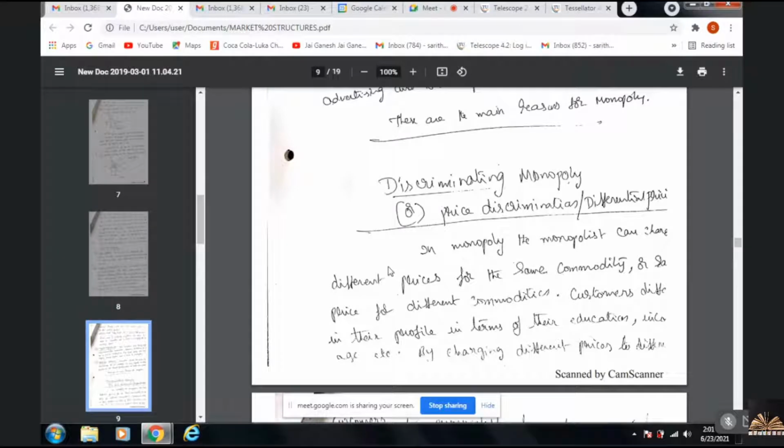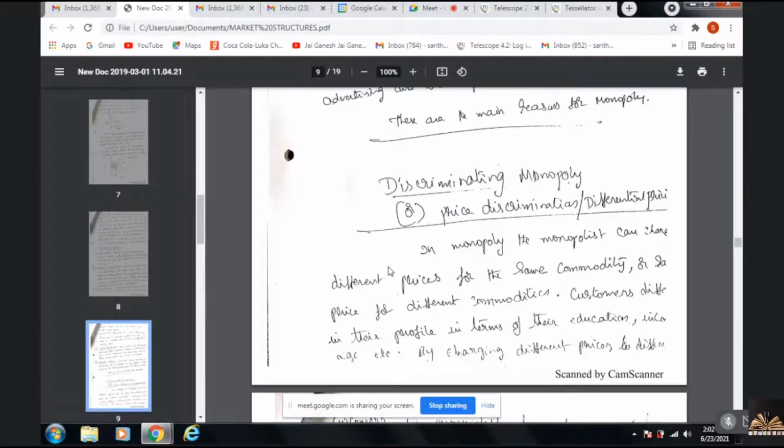Now going to the next concept, there's a small concept in monopoly, price discrimination in monopoly. So we have price discrimination in monopoly. Listen carefully. What do you mean by price discrimination? In monopoly, the monopolist offers different prices for different consumers of the same commodity, which is known as price discrimination. Okay, different prices to the different consumers of the same commodity is known as price discrimination, and the discrimination would be based on education, income, age, and so on.